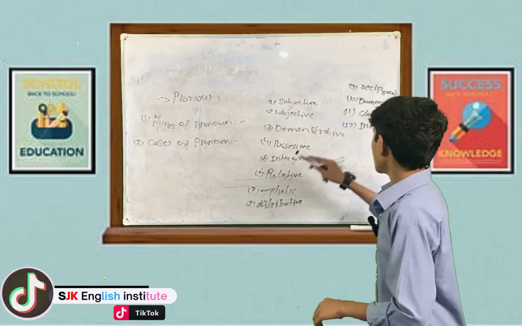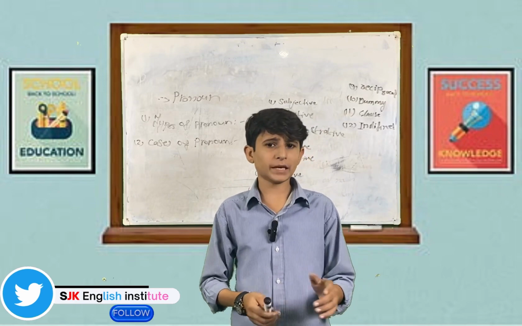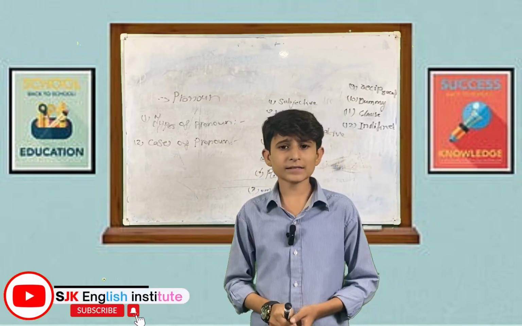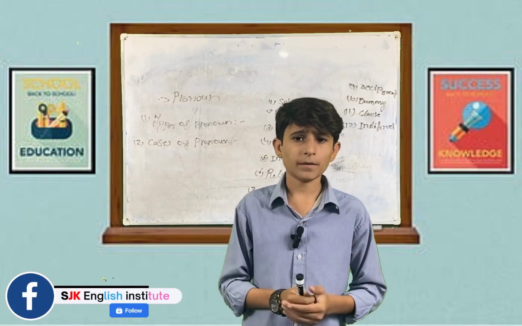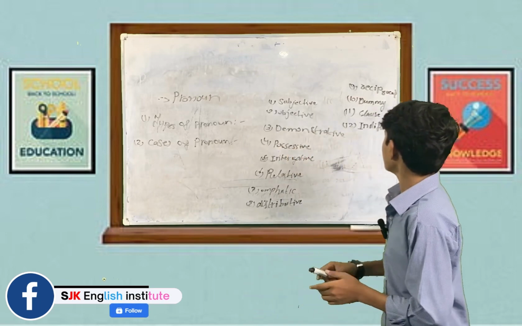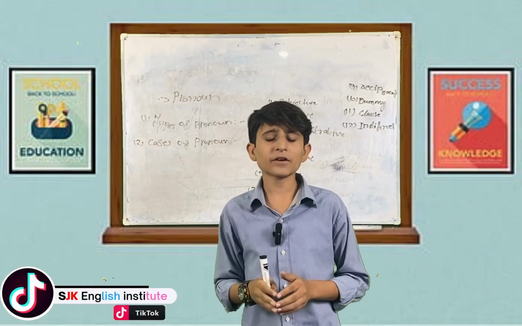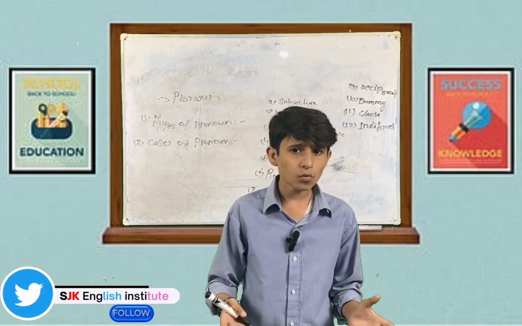After this, we have dummy pronoun. Dummy pronouns are those pronouns which don't give meaning, but are only used to complete the structure. Like for example, it's good to have you here. Then we have clause, a group of words which sometimes gives complete meaning and sometimes not. Like for example, if she cooks, one, two.